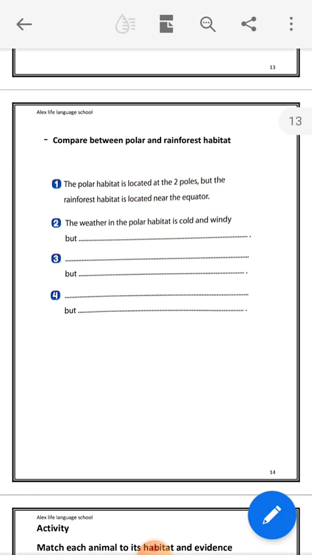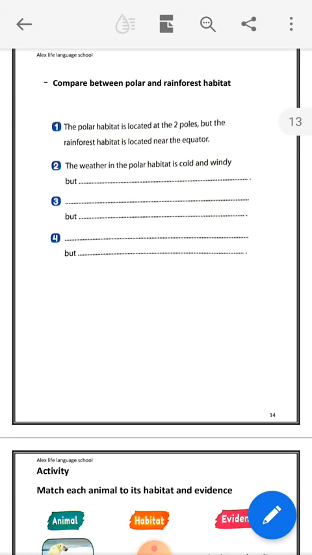Number 3, we can say that the plants which can grow in the polar habitat are shrubs and what? Moss. But the plants in the tropical areas or rainforest are tall trees which block sunlight and plants with large leaves to capture sunlight.